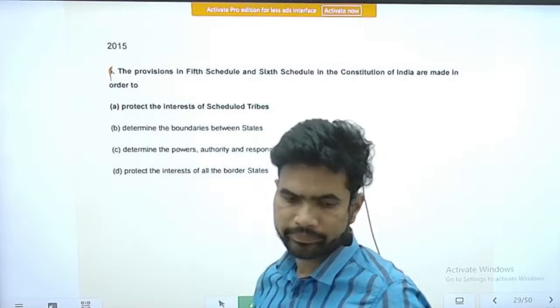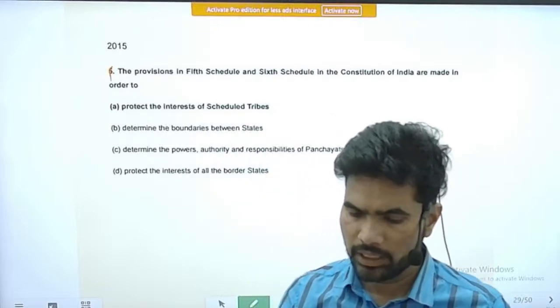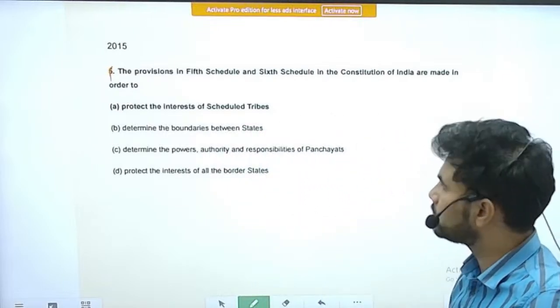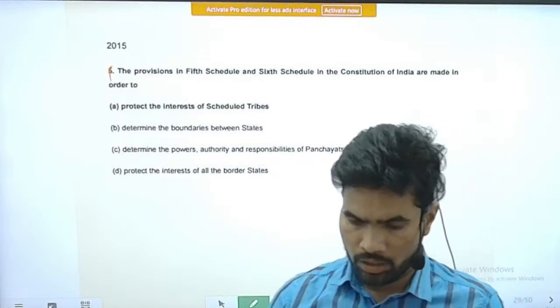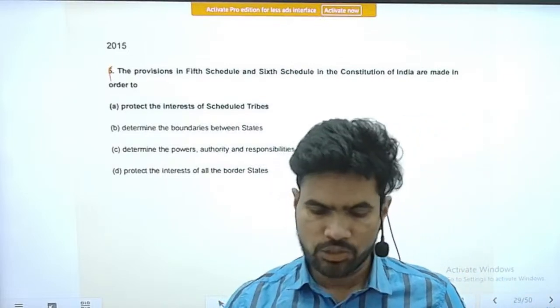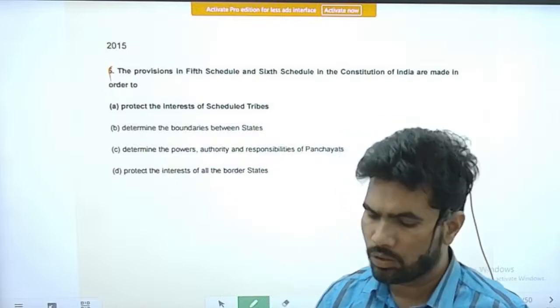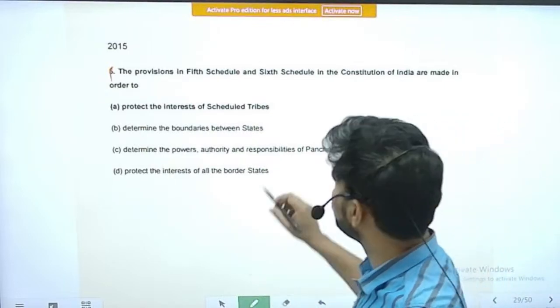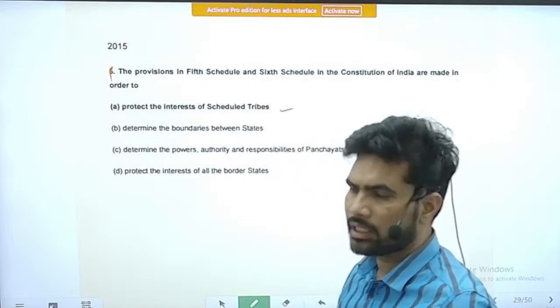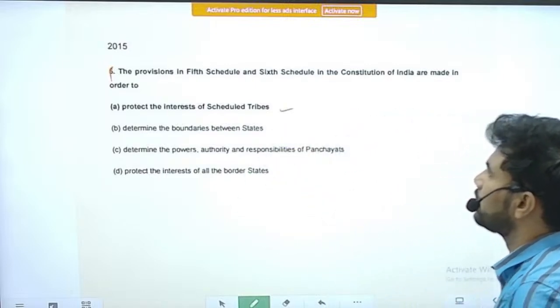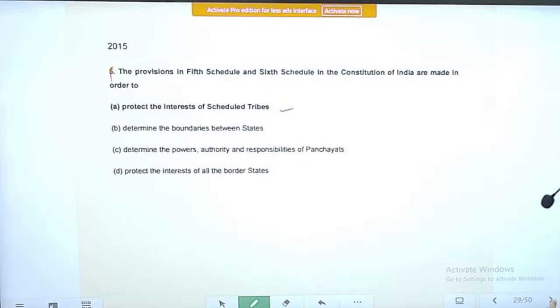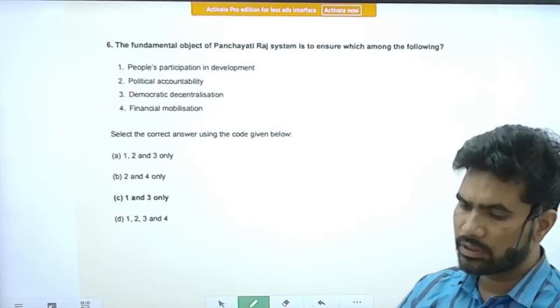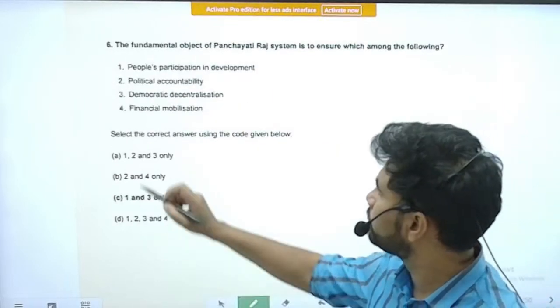The question is, the provisions in the 5th schedule and the 6th schedule in the Constitution of India are made in order to which of the following? Option A, protect the interest of the scheduled tribes. Yes, you know very well. It is an easy and straightforward question. They are made to protect the interest of the scheduled tribes. Next question, question number 2.